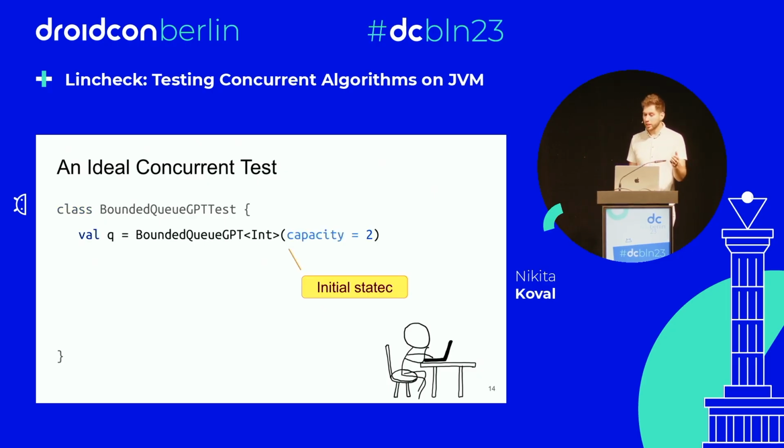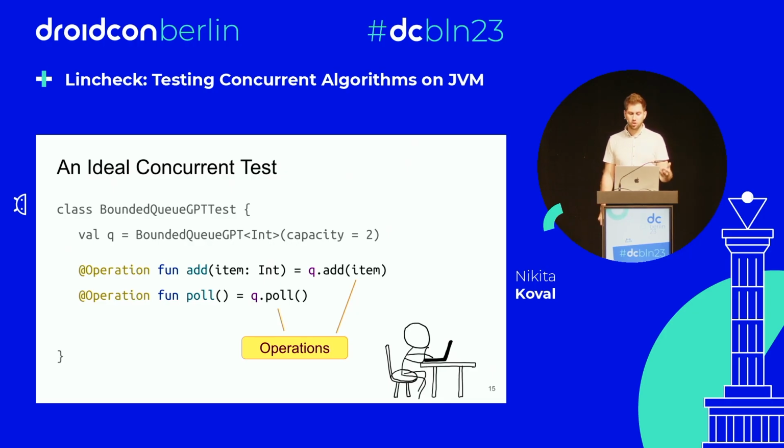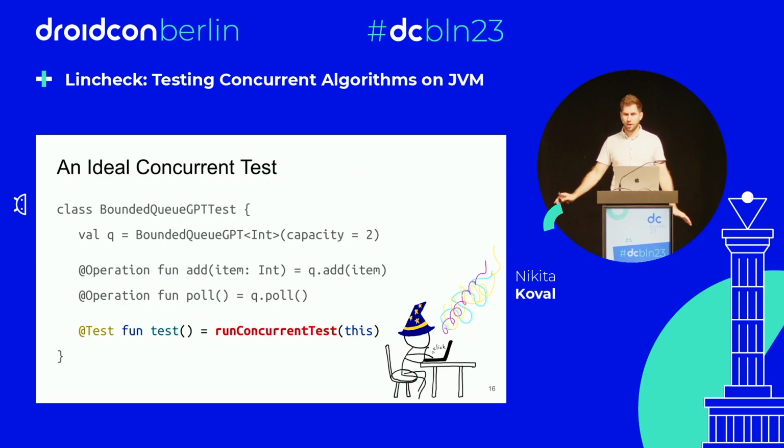For that, I would say we need to create a new queue and then list all the operations on this queue. So here are the add and poll operations, and we just say, okay, there are add and poll operations. And after that, what I want is to run some magic button, and everything is checked. If we have such a framework, then testing concurrent algorithms would be a piece of cake.